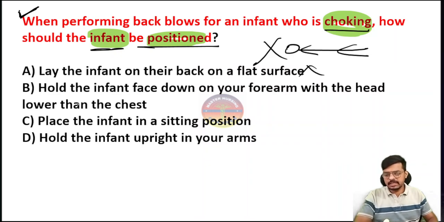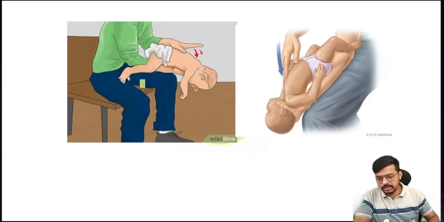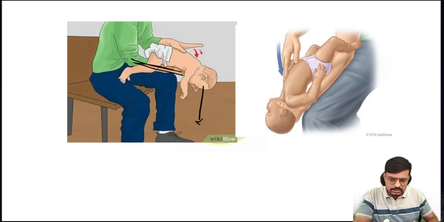Yes, option B is to hold the infant face down on your forearm with the head lower than the chest. Okay, so the head is lower than the chest. Yes, this is the correct technique. Look at this one. While giving the back blow, the face is down, the child is resting on our forearm, and the head is lower than the chest.